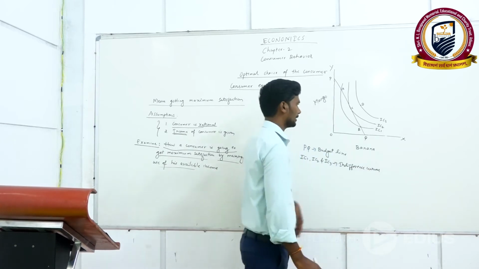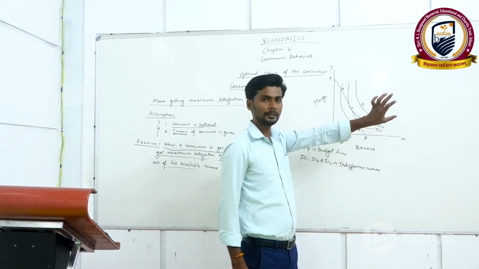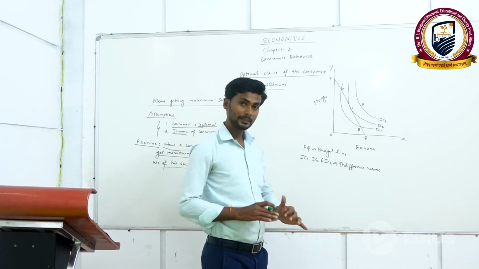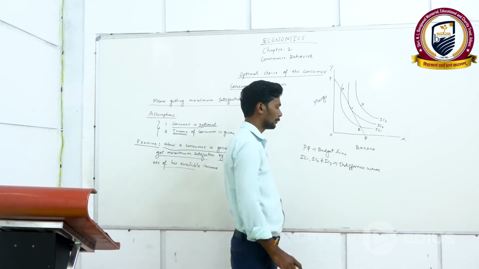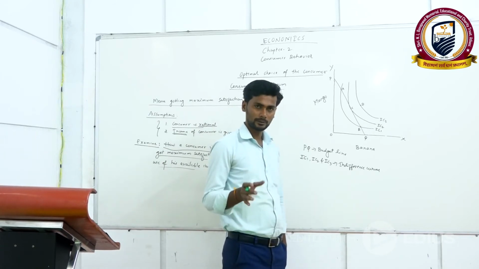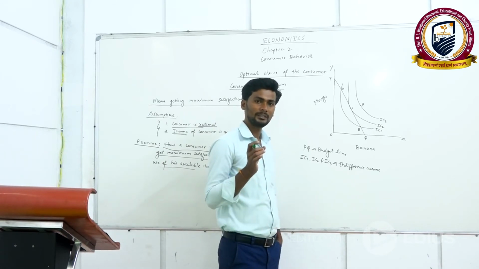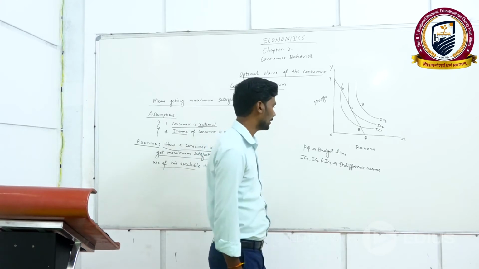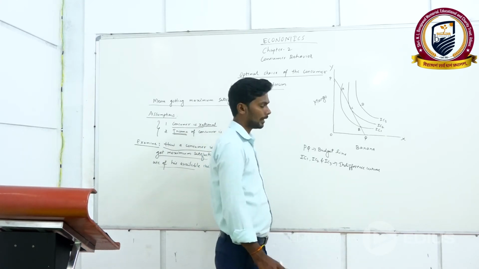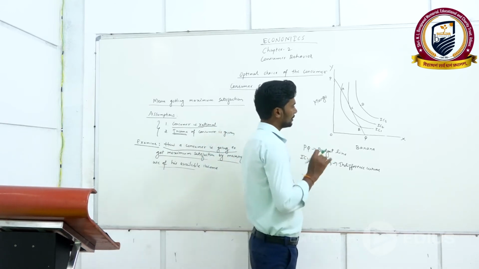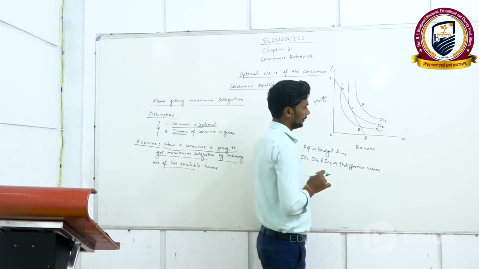These are indifference curves, IC1, IC2, IC3, and you already know what an indifference curve is. We discussed indifference curves, the indifference map, and the features of indifference curves in previous videos. Here I am going to recall once again what an indifference curve is.